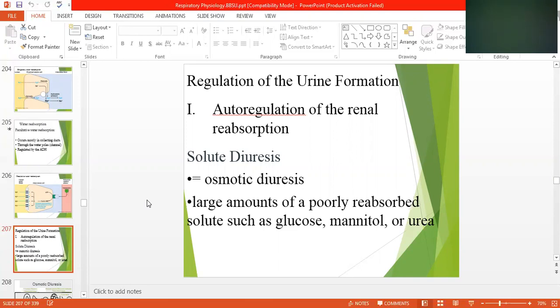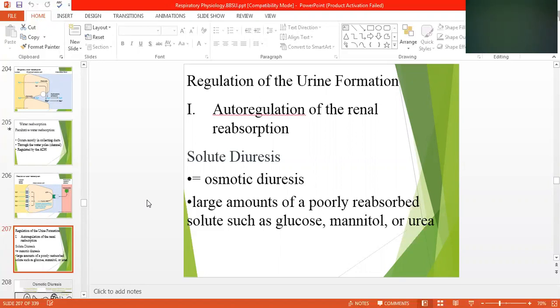Now we discuss the regulation of urine formation, how the urine is formed. Auto-regulation of the renal reabsorption. Auto means we don't want to dictate everything here; it is automatically regulated. Blood comes out from the heart to the aorta, and then goes into the renal arteries, and from the renal arteries it enters the kidney, and in the kidney, as we have discussed about the tubules, it will absorb, reabsorb and excrete.